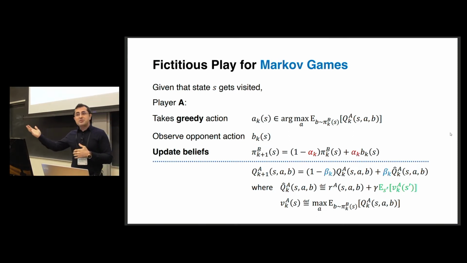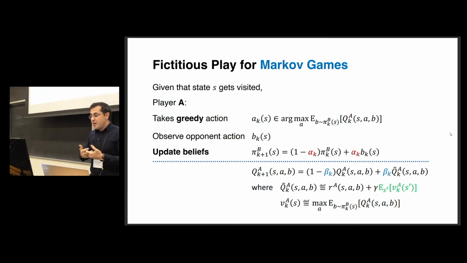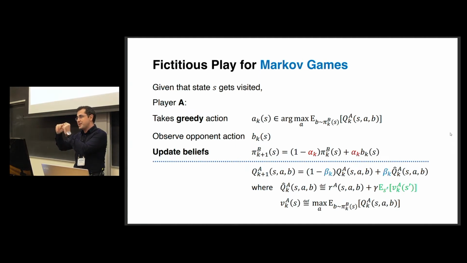Now, the opponent will also do the same. Therefore, the player will be able to observe the opponent action. Given the observation, now the player will update his belief. And the update will be the convex combination of the current belief and the new observation. Now, you can view the action as a probability vector, which gives a probability 1 to the action taken and 0 to the other. And alpha k is some step size. As you see, the steps above the dashed line are exactly the classical fictitious play. Now we have added an additional step, which is the update of the Q function estimate.